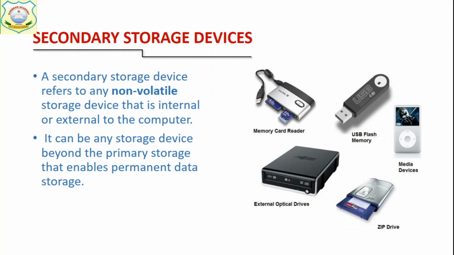Or in another way it can be asked: hard disk is which type of storage device? Primary storage device or secondary storage device? The answer is secondary storage device. In the same way, it can be asked, RAM is which type of storage device? Secondary storage device or primary storage device? RAM is a primary storage device. Okay, you have to list the secondary storage devices and learn them.